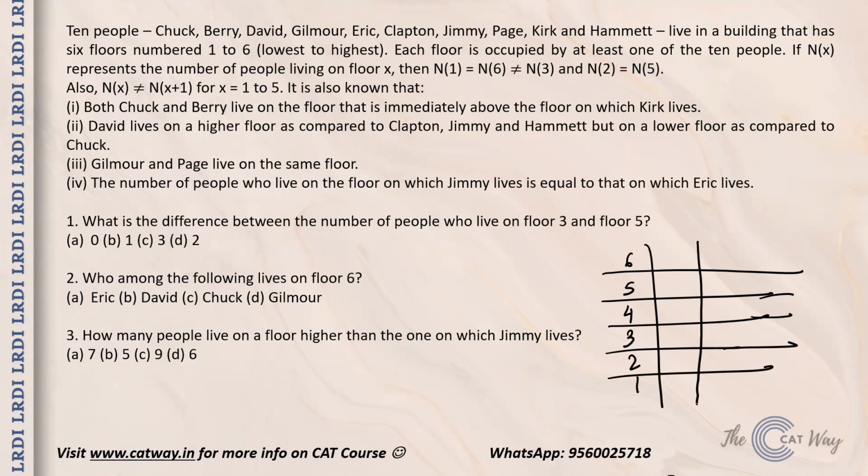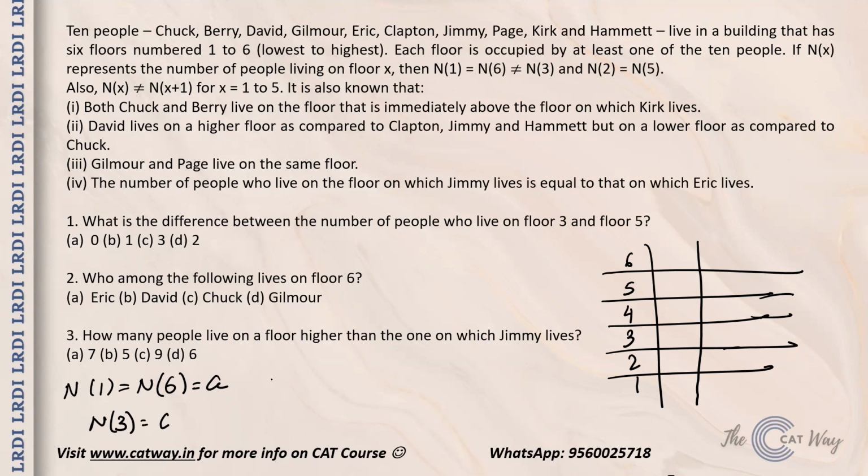Now, if nx represents the number of people living on floor x, it says that n1 is equal to n6. So let us write that n1 is equal to n6 and it is equal to a. Now n3, let's say, is equal to c, and we know that a and c are not equal.